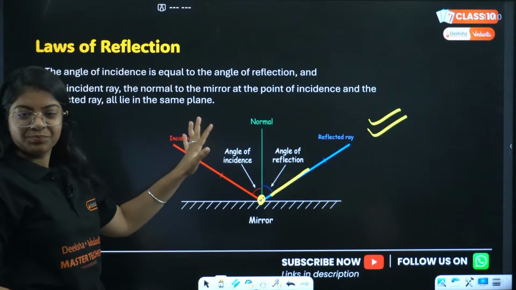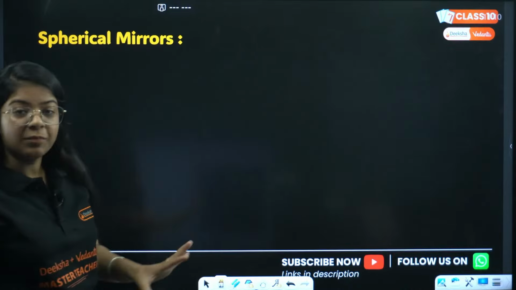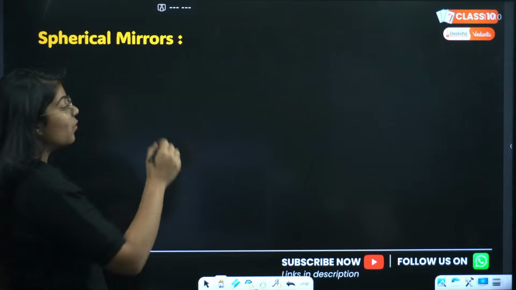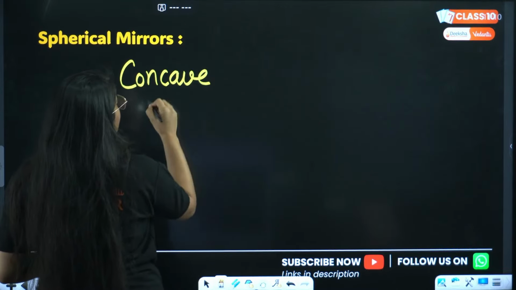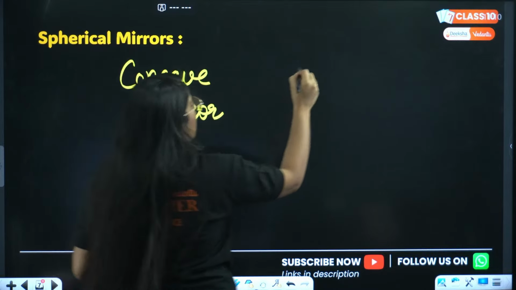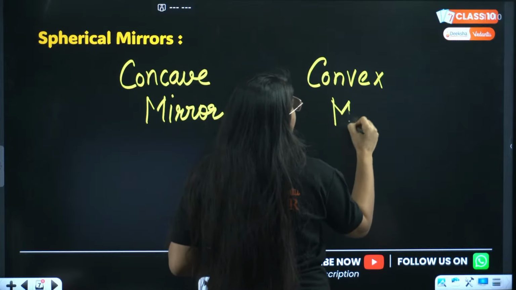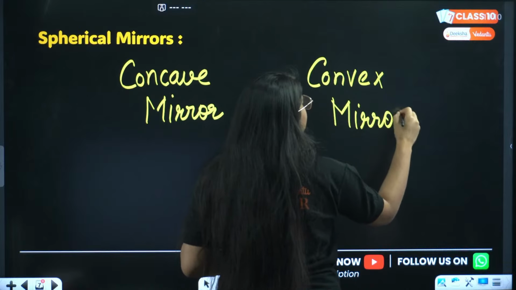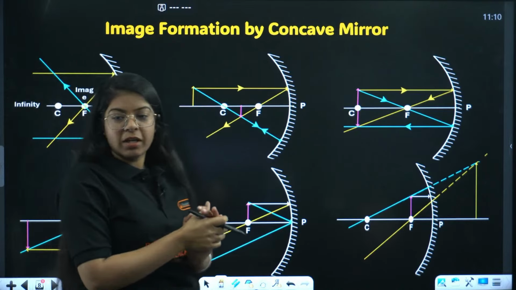Yes. So this is the reflection. Next, we have spherical mirrors. What kind of mirrors we have? We have concave mirror, right? We have first is concave mirror and second is convex mirror, right? We have 2 kinds of mirror, concave mirror and convex mirror. Done. Next we have image formation by concave mirror.